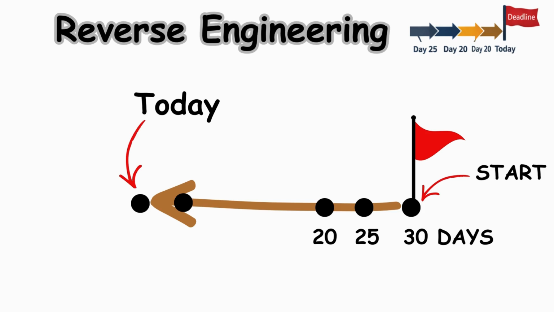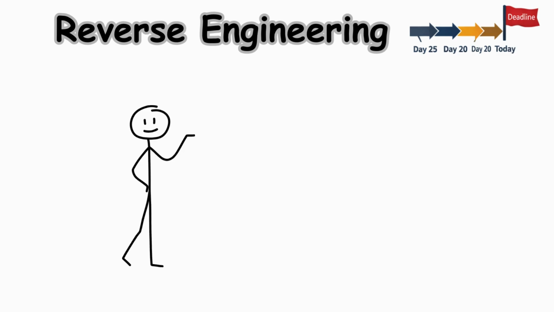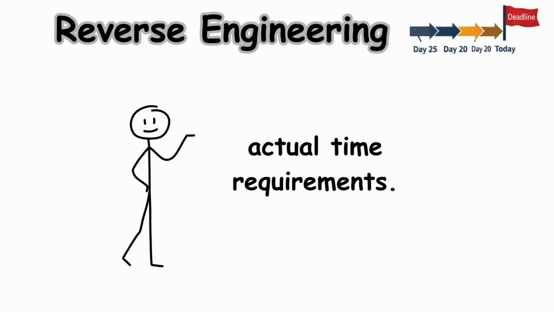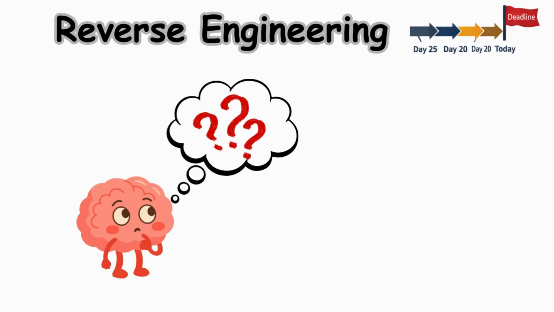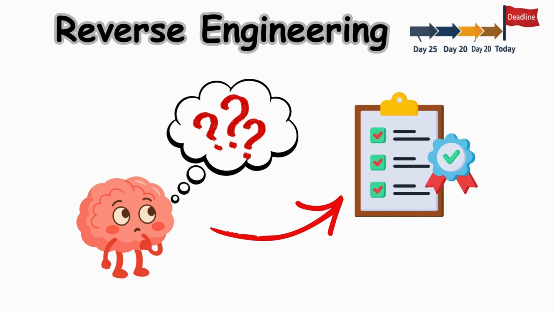Keep working backward until you reach tomorrow. This forces you to confront the actual time requirements. Reverse engineering turns a vague dream into a sequence of non-negotiable requirements.